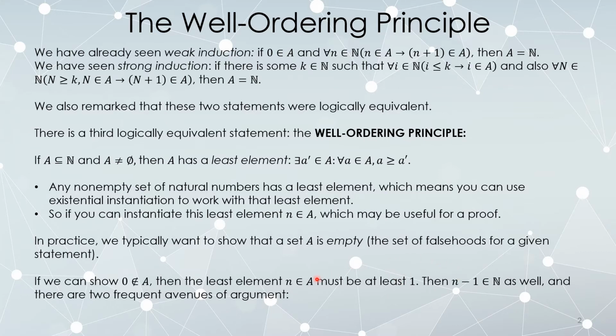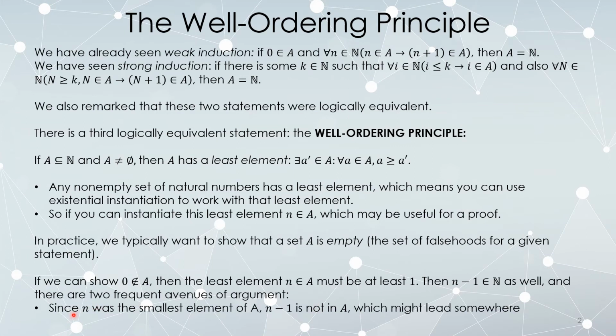Since the number n is at least as large as 1, you can subtract 1 from it. If n was 0, n minus 1 would not even be a natural number. So first you say the claim is not false for 0, so whatever the smallest index for which it's false is, that index must be at least 1, which means there is a previous term. And since n was assumed to be the smallest element on which the claim was false, n minus 1 is not in that set, so n minus 1 must be an index on which the claim is true, and that might be useful.